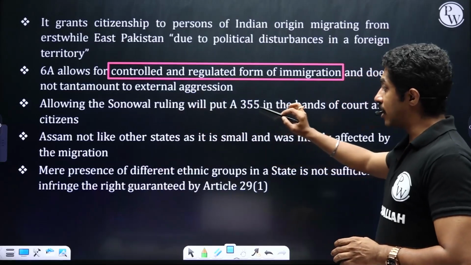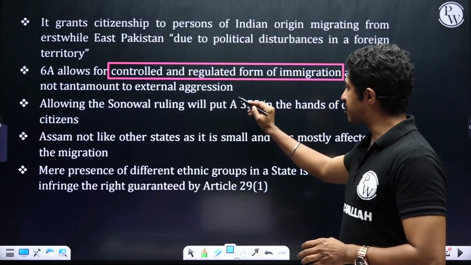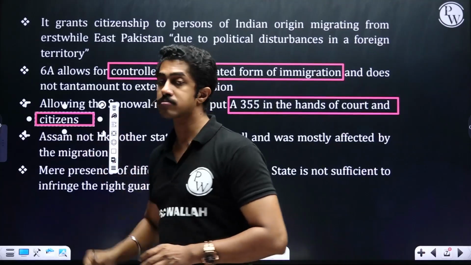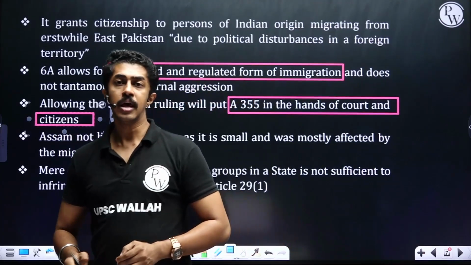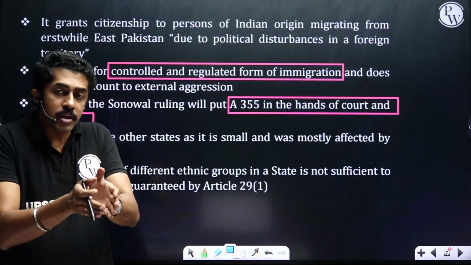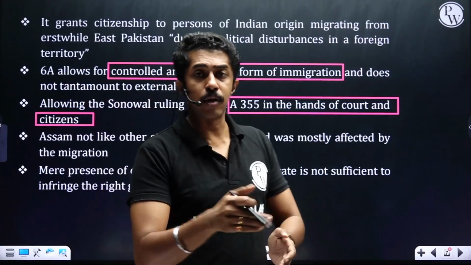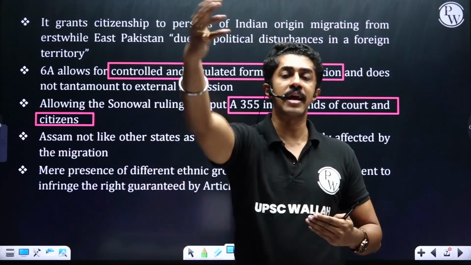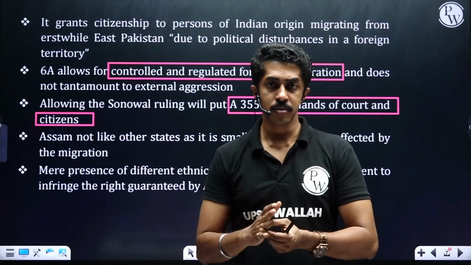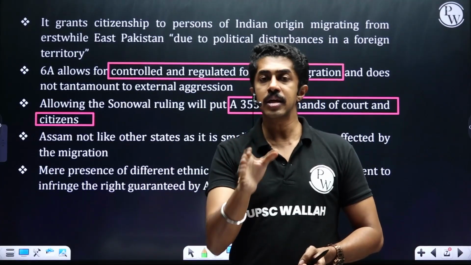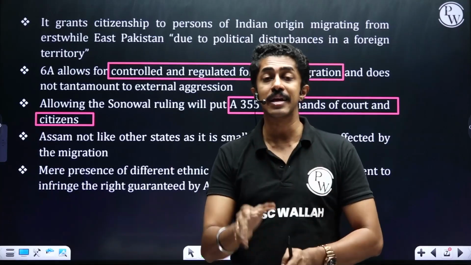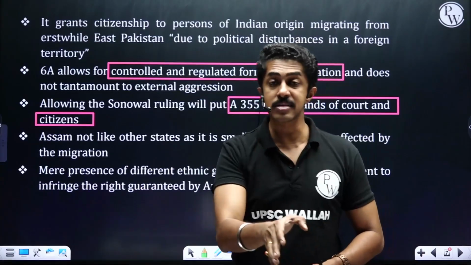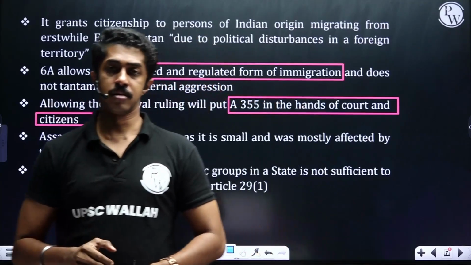Allowing the Sonowal ruling will put Article 355 in the hands of court and citizens. What does that mean? If court starts deciding what is external aggression, then automatically the court can decide whether national emergency should be declared or not. Correct? Declaring emergency is actually the prerogative of the executive in consonance with the parliament.